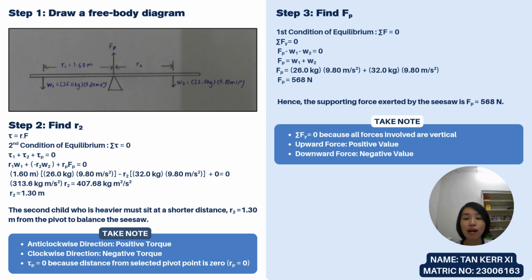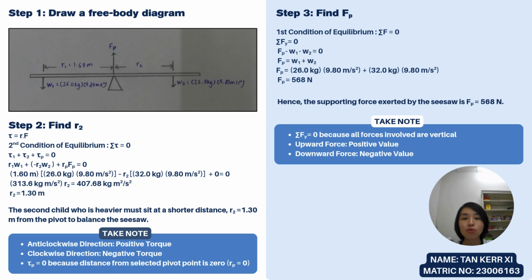This can be followed by finding R2 by applying the second condition of equilibrium, which states that the sum of all torques acting on the system is equal to zero. The first child exerts a positive torque as it causes an anti-clockwise rotation, whereas the second child exerts a negative torque as it causes a clockwise rotation. Meanwhile, Ft exerts zero torque as it acts directly above the selected pivot point and hence has zero distance from the selected pivot point. Subsequently, R2 equals 1.30 meters can be obtained as shown in the calculation steps.